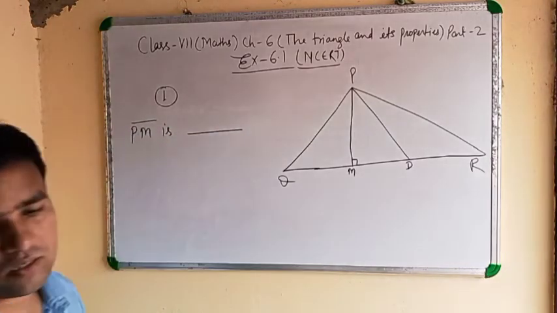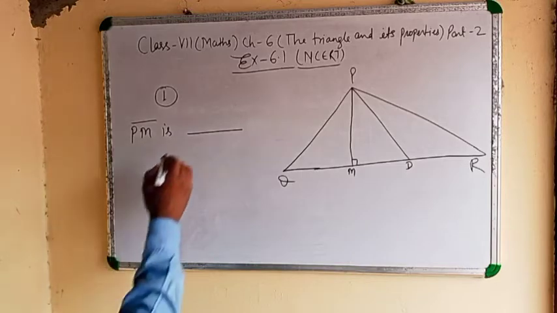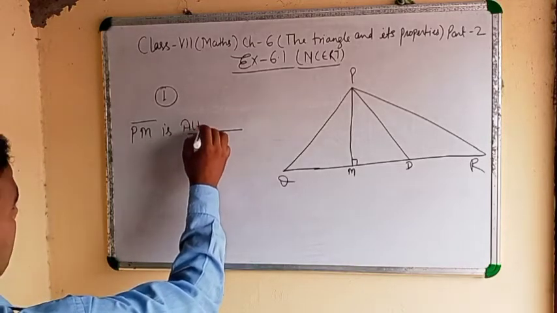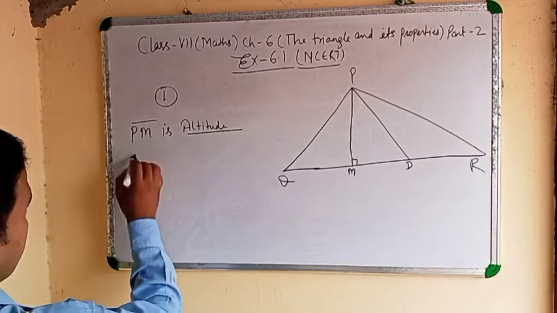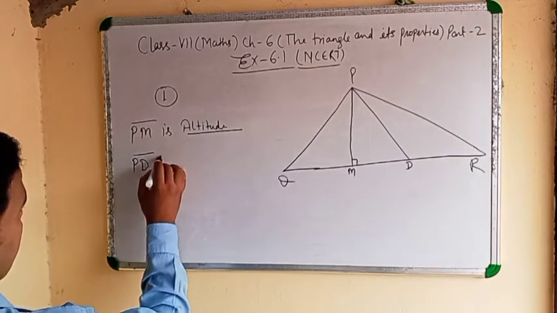PM is an altitude and line PD is a median.